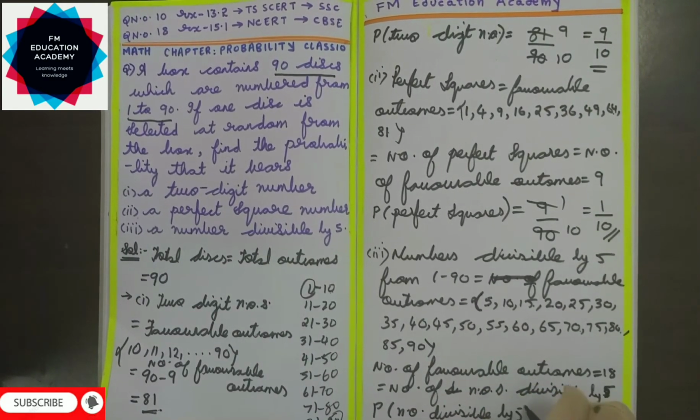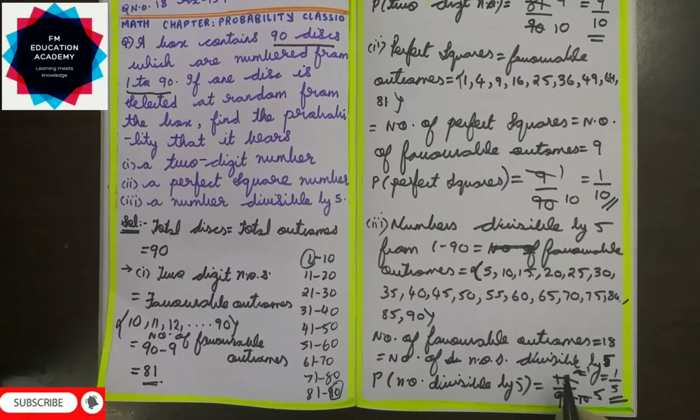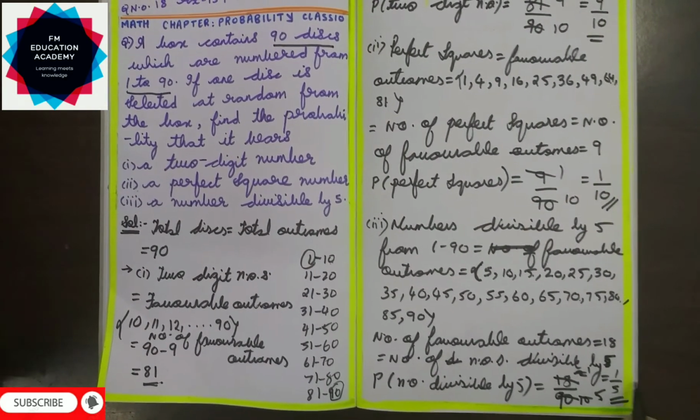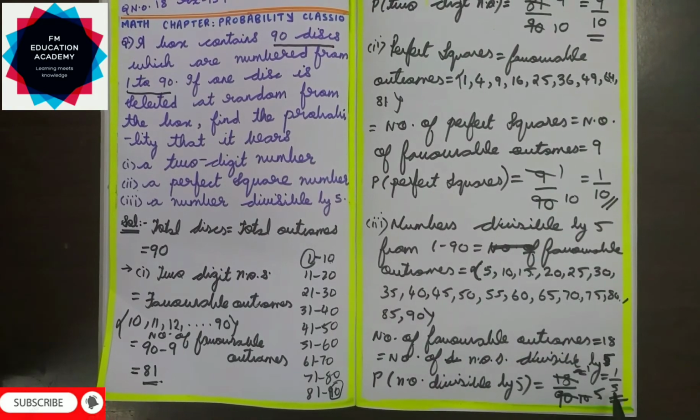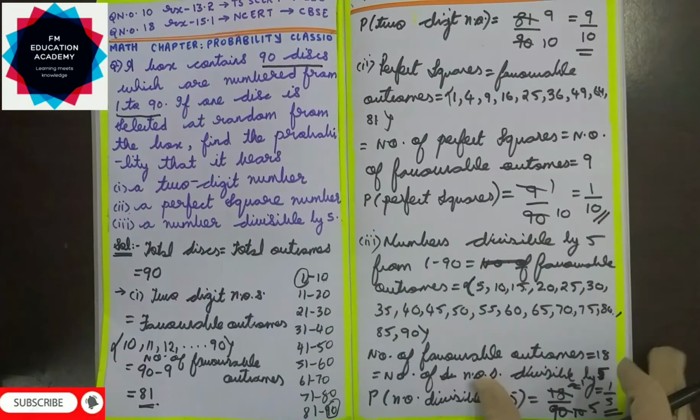Here favorable outcomes are 18 and total outcomes are 90. So 18 by 90, both will go in the 9 table. 9 twos are 18, 9 tens are 90, so 2 by 10, which is 1 by 5. So the probability that the number is divisible by 5 is 1 by 5. Hope you have understood all the 3 bits.